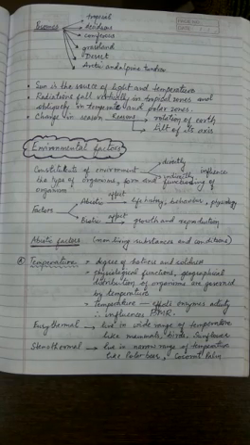And we learned in the last class two terms, eurythermal and stenothermal. We learned that those organisms which are able to survive in a wide range of temperature, like mammals, birds and sunflower plant, are the eurythermal type of organisms, and those which are able to live in a narrow range of temperature, like polar bear and coconut palm, are the stenothermal organisms.